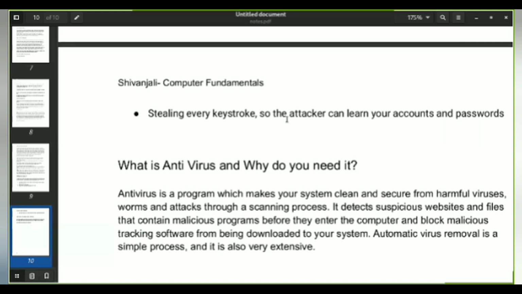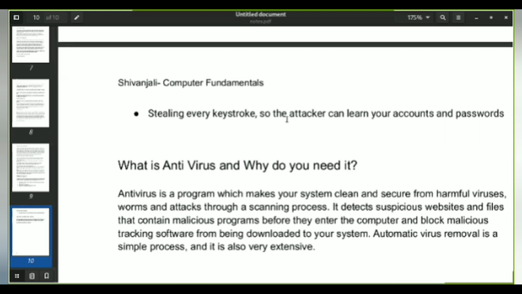Now, how do you prevent your computer from a virus attack? Is there any way? Of course, there is: by installing antivirus software. Antivirus is software which makes your system clean and secure from harmful viruses or other attacks through scanning processes. Now, when is the best time to install an antivirus? It's not that you need to install antivirus when you are under a virus attack. The best time is the day you install the operating system. You need to install antivirus at the start itself.